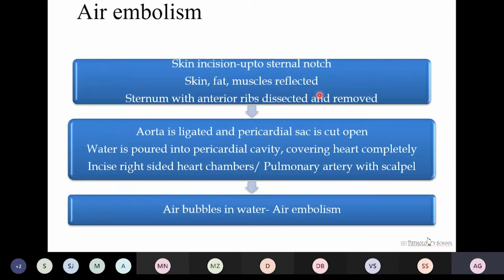Second, we have to check for air embolism. After opening the chest cavity, the aorta is ligated and the pericardial sac is cut open. Now we pour water into the pericardial cavity, covering the heart completely. We take a scalpel and incise inside the right side of the heart chambers, or we can also incise the pulmonary artery with the scalpel. If there is an escape of air bubbles, then it indicates the presence of air embolism. These two are very important if there is a history of sudden death.